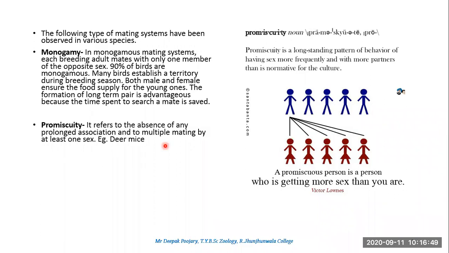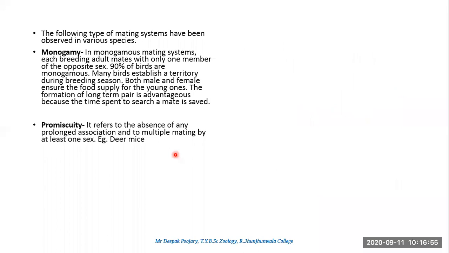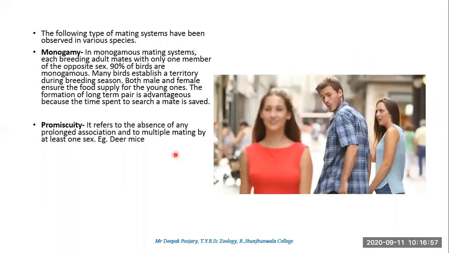So this is one example, and this happens in deer mice. And a very meme material for this is something which you have seen so many times. This is promiscuity, where already the fellow is involved with a partner, but still he will look after somebody else. So in human behavior, promiscuity की तरफ काफी झुकाव होता है. If you watch those crime patrol episodes and all, there are so many cases related to this.